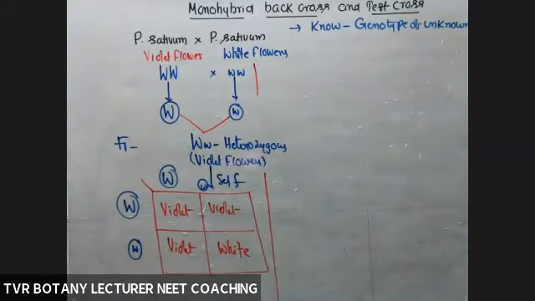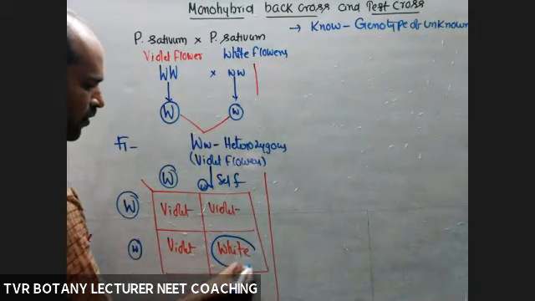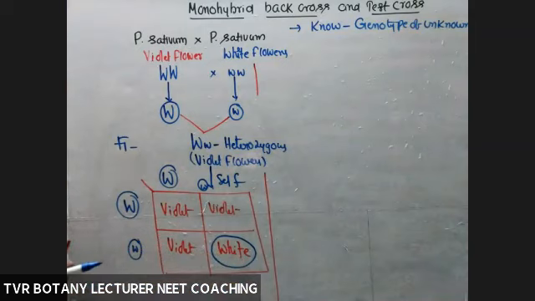So here, which one is the known one? This one is known, the reason being out of 4, only 1 is white. So the white one is a known one. So we have to judge the genotype of the unknown one with the help of the known.